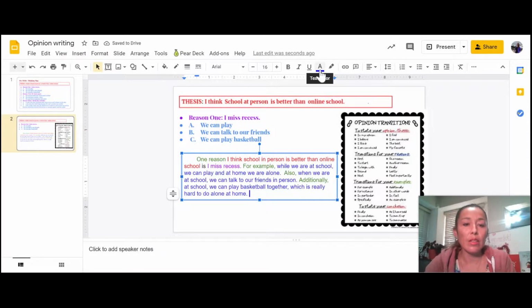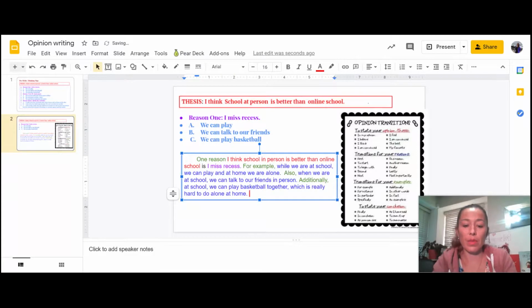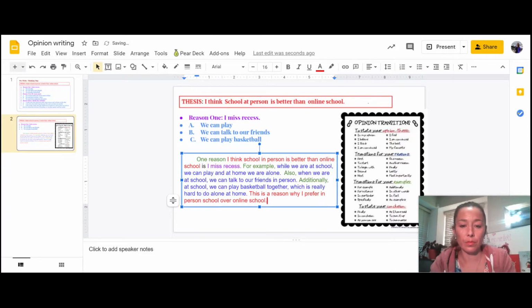Sometimes you might want to end your body paragraph with your topic again. Make that topic sentence, linking words and details, and closing sentence. You don't always have to. I like to sometimes. It just looks nice. So I'm going to add, this is a reason why I prefer in-person school over online school. Just wrapping it up with a conclusion sentence. And there you go. So one body paragraph done.